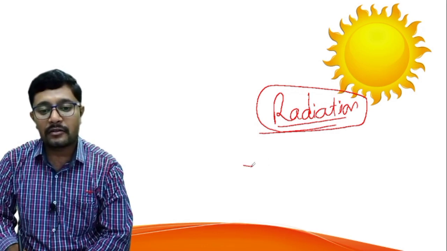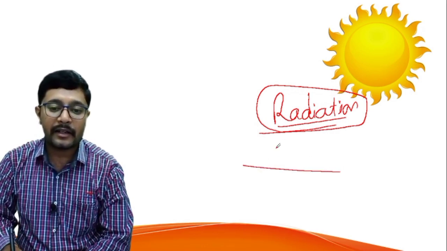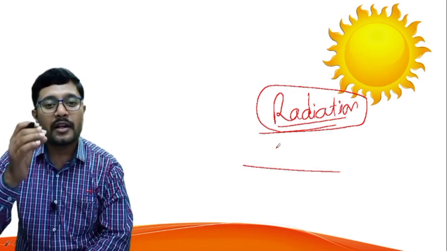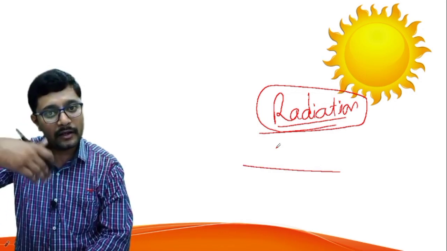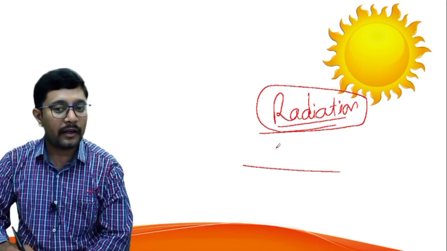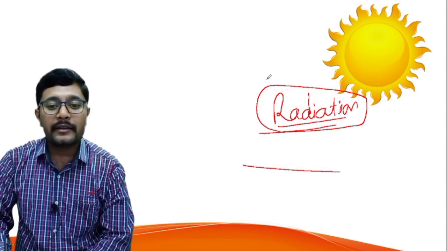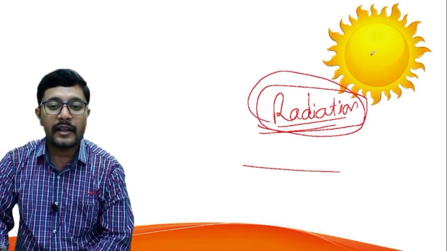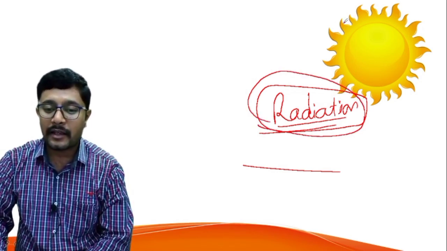See, whenever the sun emits this radiation, some of the radiation may get absorbed by our earth, and some may get reflected, right? So by this way, that is by the radiation method, the sun transfers its heat.